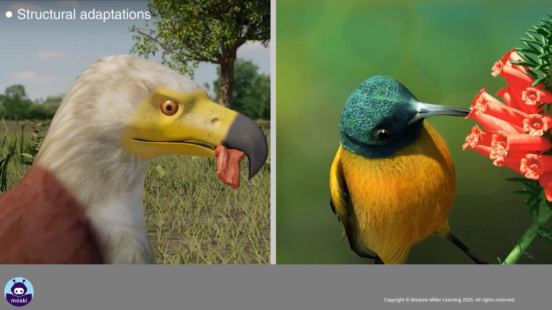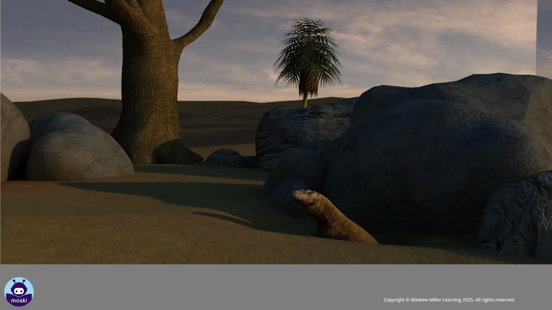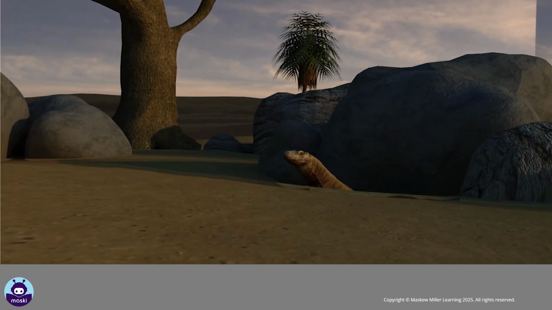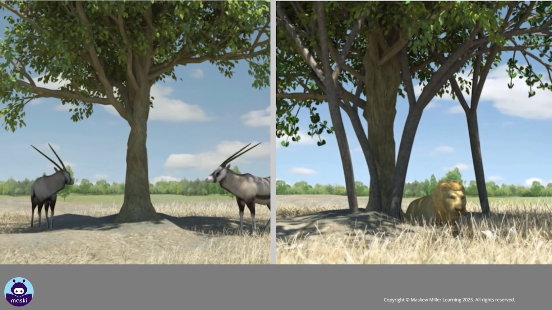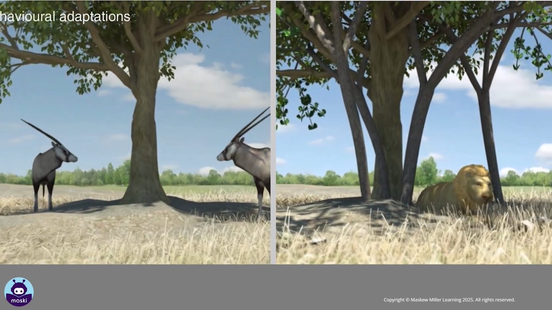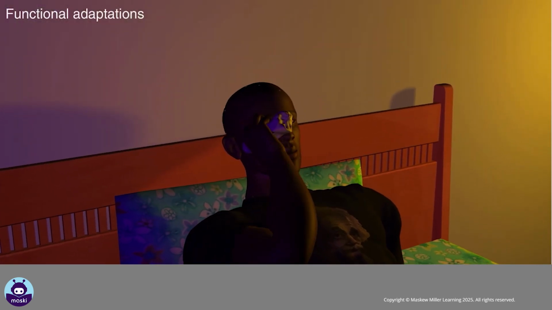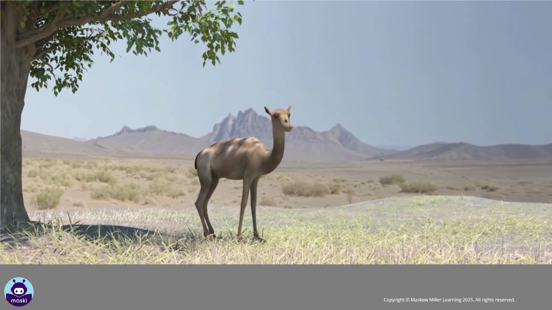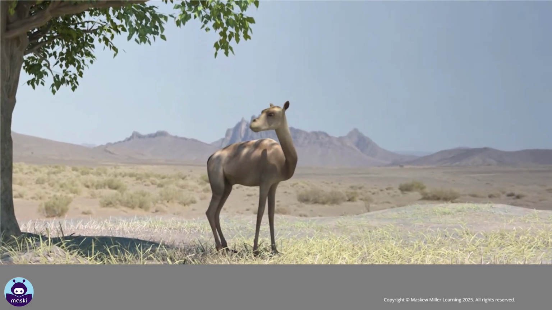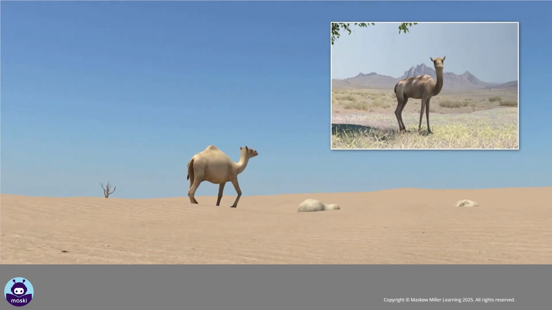and insects. Desert lizards survive the hottest parts of the day in the desert by burrowing underground, where it is cooler. Other animals, like gemsbok and lion, seek the shade. This is called behavioral adaptation. An example of a functional adaptation is sweating when it's hot, to cool the body down. Organisms that have adapted to the changing environment have a better chance of survival and may be more likely to reproduce and pass on their characteristics to their young.